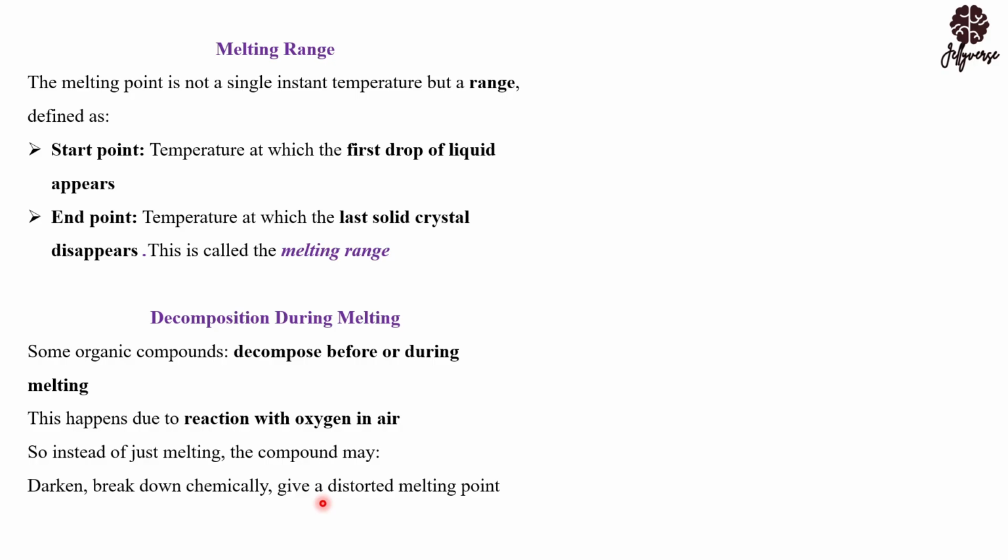A typical example is calcium carbonate. If you expose calcium carbonate to air, it is going to decompose to give you calcium oxide and also carbon dioxide. This carbon dioxide is a gas. It will be released into the atmosphere. What you are going to see is your calcium oxide, and this calcium oxide will have a different melting point compared to what you are looking out for.